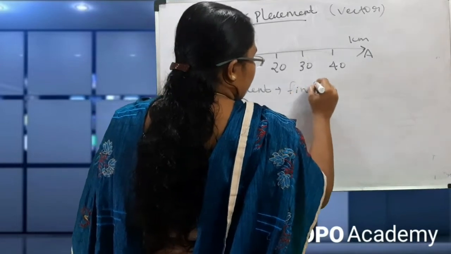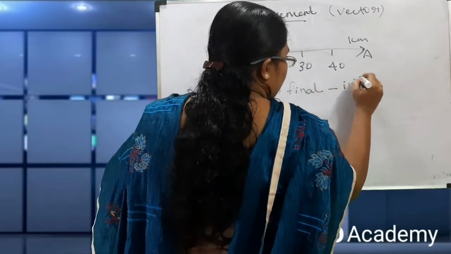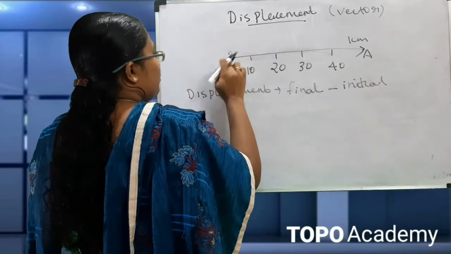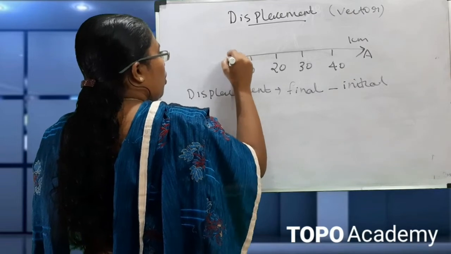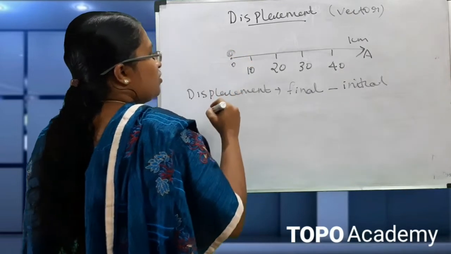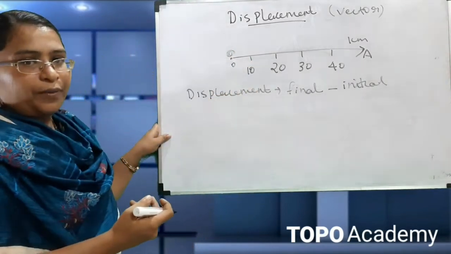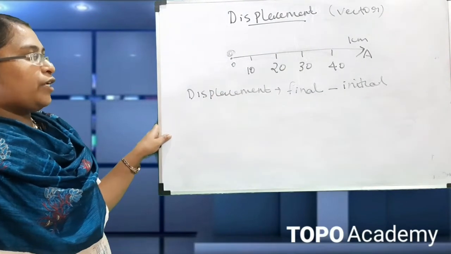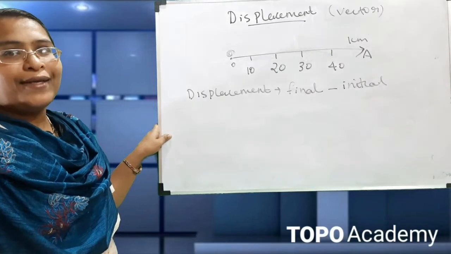When the object is starting, this is the point O, and it has traveled 0 kilometers. So the initial position is 0.